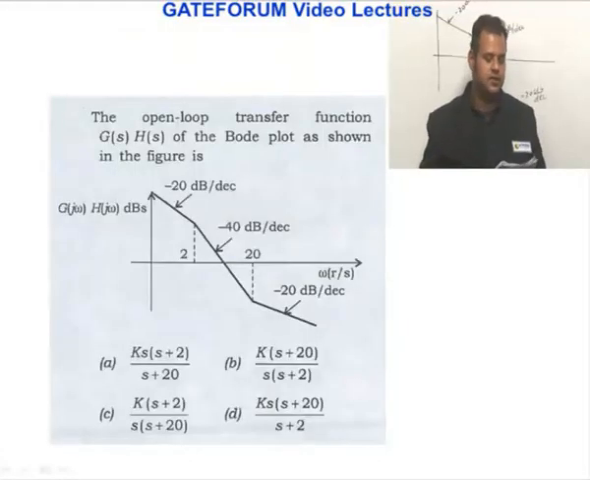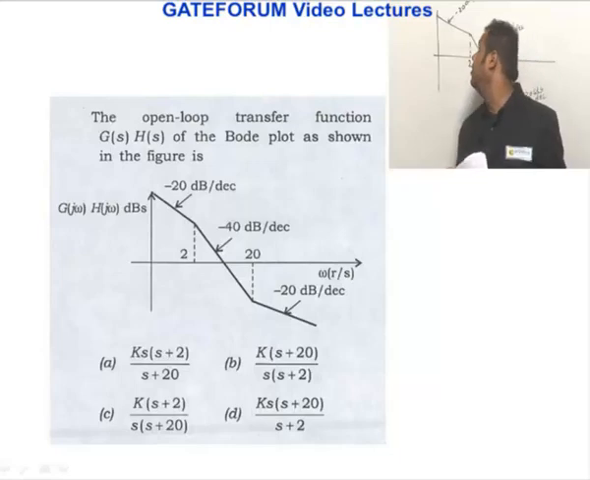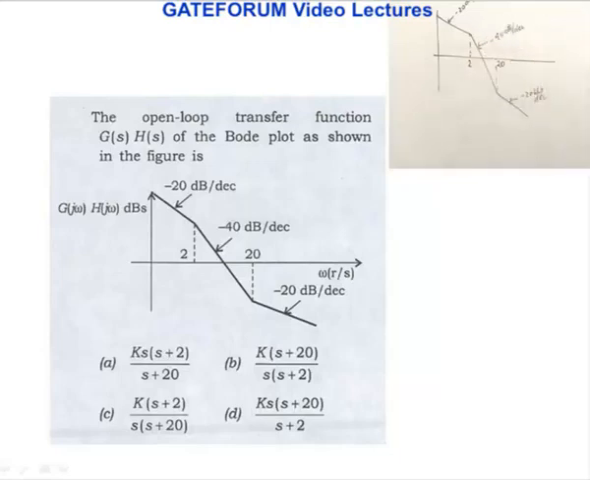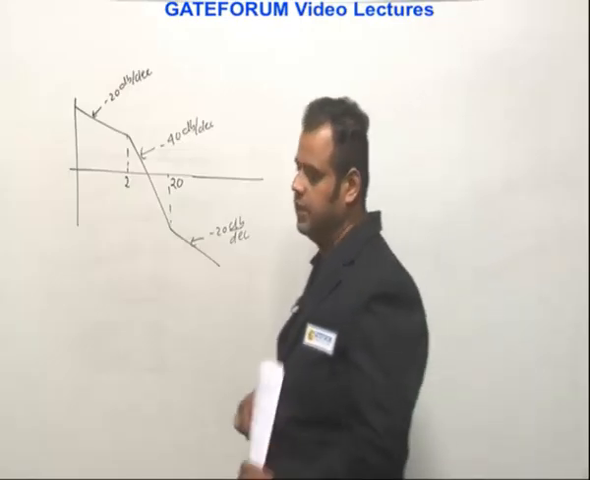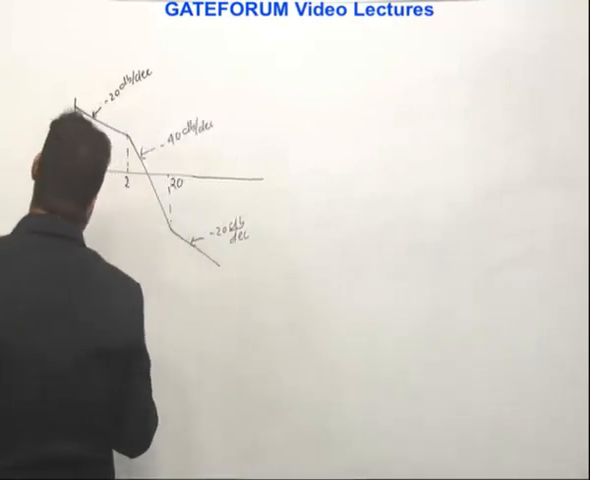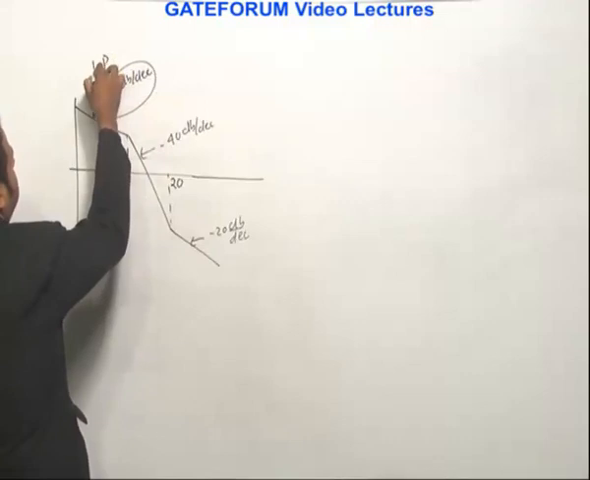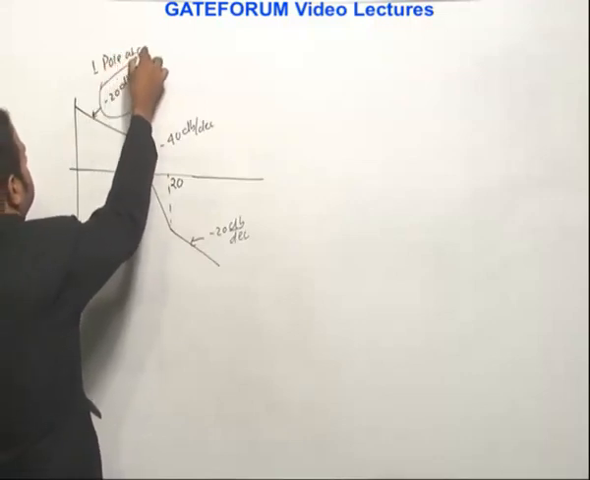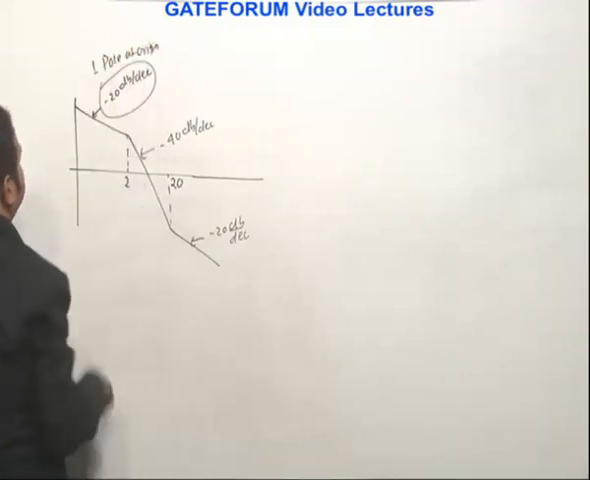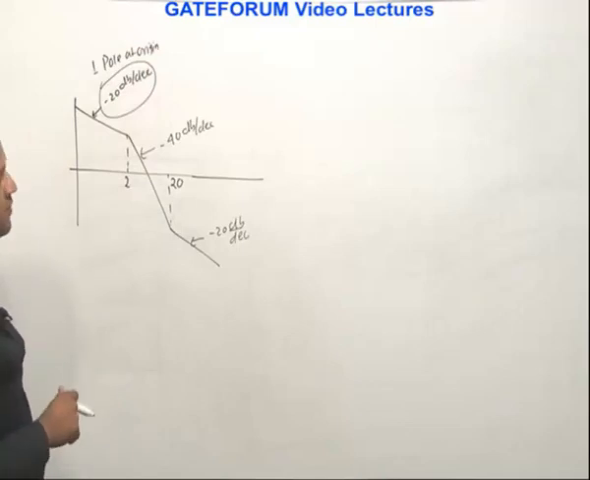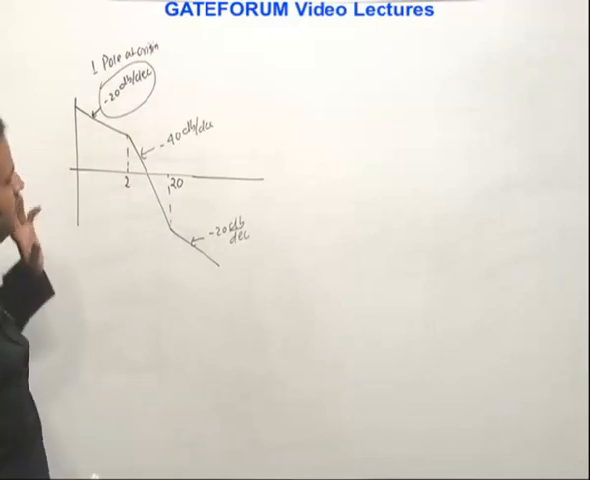The open loop transfer function GH of the Bode plot shown in the figure is which of the following? Okay, so this is the plot given, right? You notice one thing, the initial slope is minus 20 per decade. So this indicates there should be a pole at origin, one pole at origin, because minus 40 would mean two poles, right? So there must be one pole at origin.